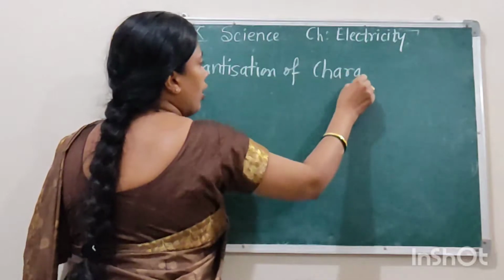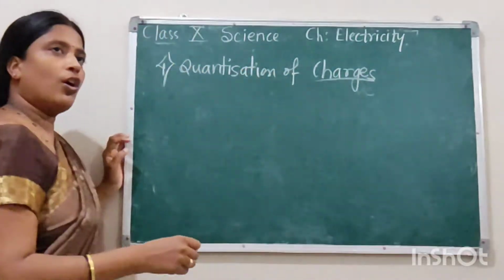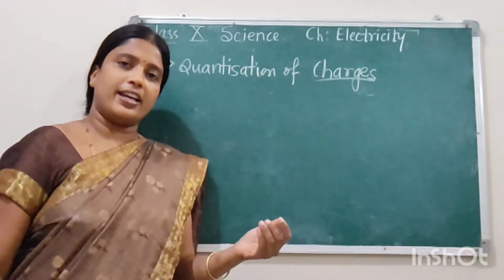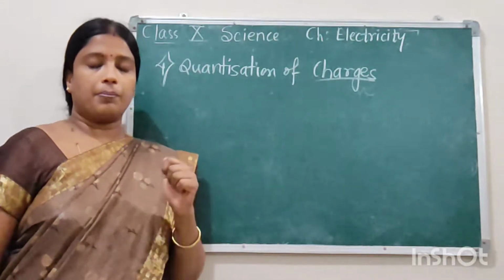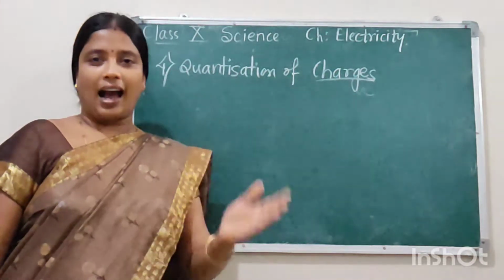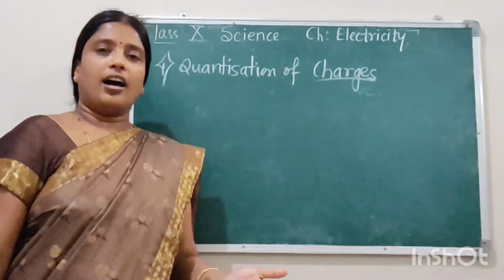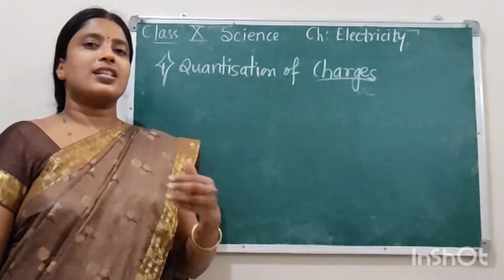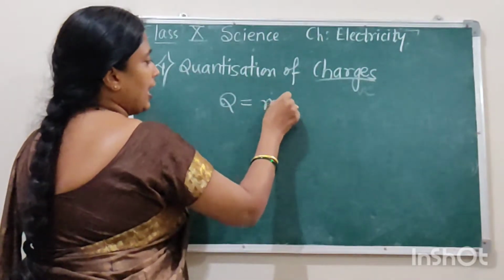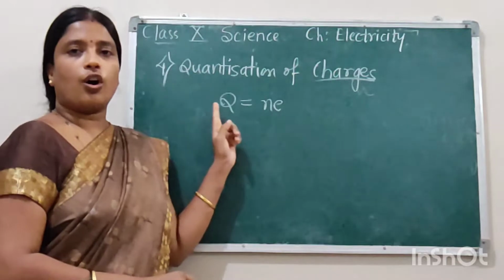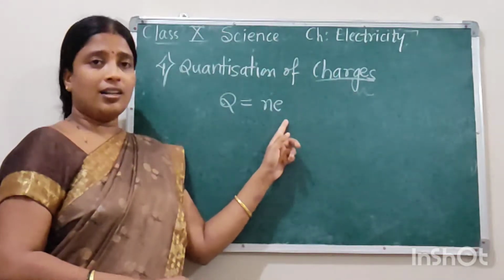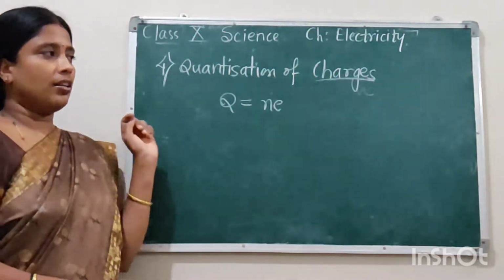Now what do you mean by quantized? Always the number of charges is in the form of an integral multiple. It means charges are never written in the form of a half charge or 0.1 charge or 5.7 charges. No, they are always in the form of integers. Okay, so it can be represented as: total charge is always written as an integral multiple of the charge on one electron.